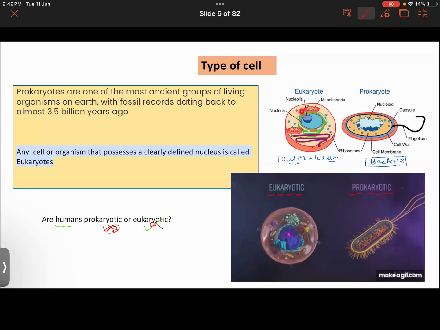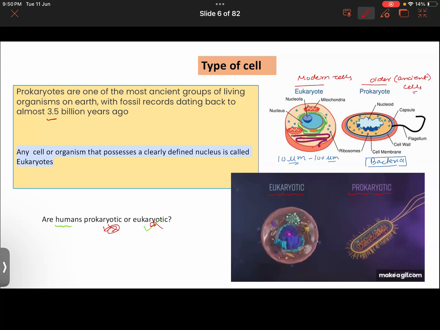Human cells, you can also say, are eukaryotic. You can understand it in this simple manner: eukaryotes are the modern cells. These are the older ones, basically the prokaryotes, and it would be proper to say them as ancient cells.